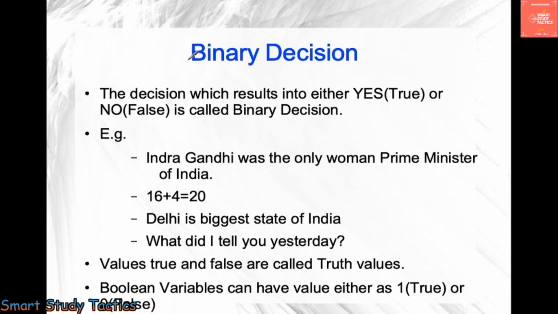Now we are going to learn about binary decisions. Let's see what this is. A decision which results in either yes or no is called a binary decision. So we are going to talk about two things only: yes or no, true and false. Whatever we get as true or false, that is what we have to understand. As you can see, a few examples are given here. Indira Gandhi was the only woman prime minister of India. Please pause the video and give the answer yourself. It will be true or yes.